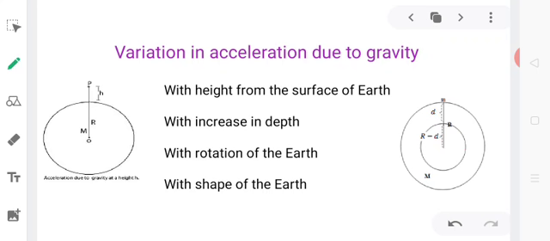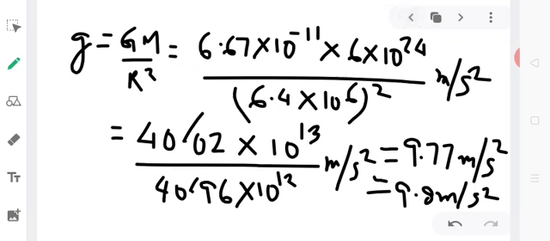Acceleration due to gravity is a variable quantity, as it is dependent upon the distance between the object taken into consideration and the center of the other object. So as this distance varies, so does the value of acceleration due to gravity. In fact, I would like to tell you that the maximum value for acceleration due to gravity of Earth is on the surface of Earth, which we just calculated to be equal to 9.8 meter per second square.